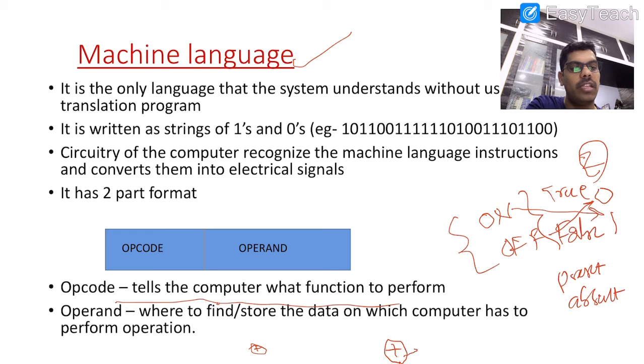It specifies the operation to be performed, which is addition. In order to perform the addition, it sends a signal with plus. Plus is an opcode for the addition operation. So it tells the computer what function to perform, that is opcode. And what is operand? A plus B. Here A is an operand, because it is used with the operator.